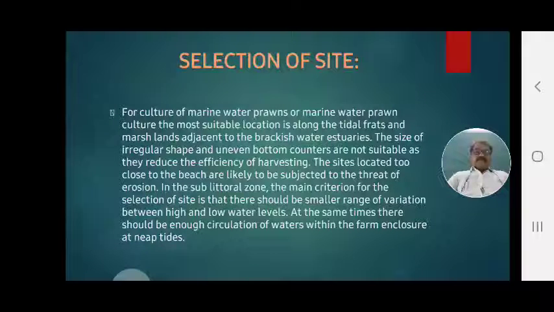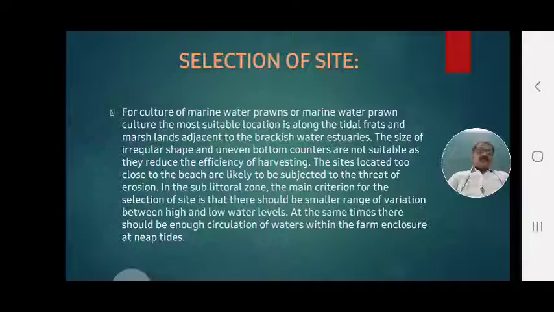At the same time, there should be enough circulation of water within the farm enclosure at nip tides. Choose areas where circulation of water is enough, optimum.